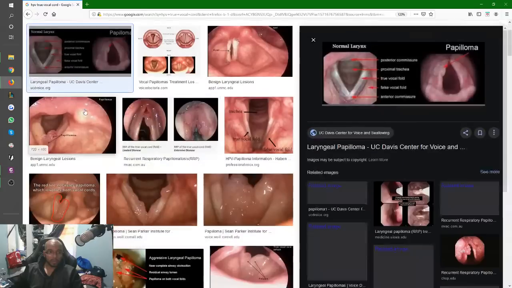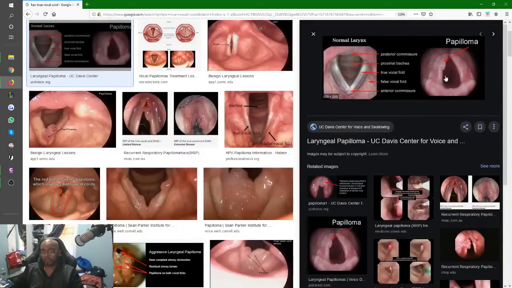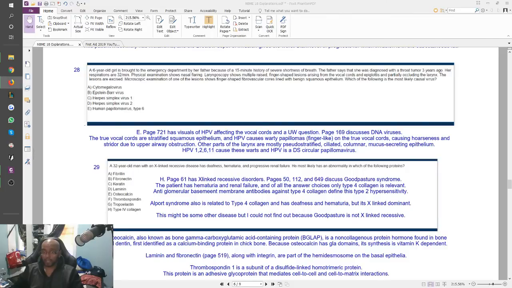So as far as papilloma, right, that's what they're kind of talking about. They keep referencing it as finger-shaped or whatever. That's pretty unreal. You don't really see it like a finger per se. But yeah, you know, good images. Very real question. Definitely something that you might have not caught before. You might not have seen it before in a question. So worth knowing. But again, you could also cancel out other answer choices.